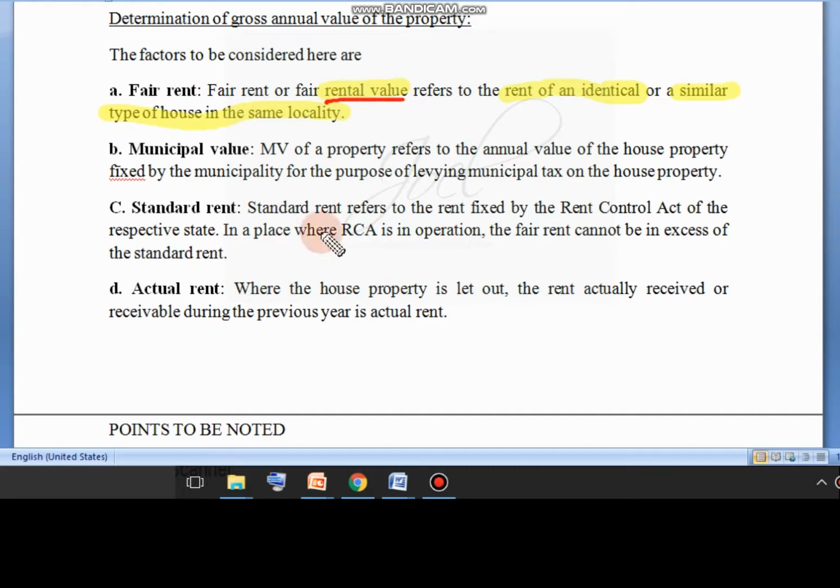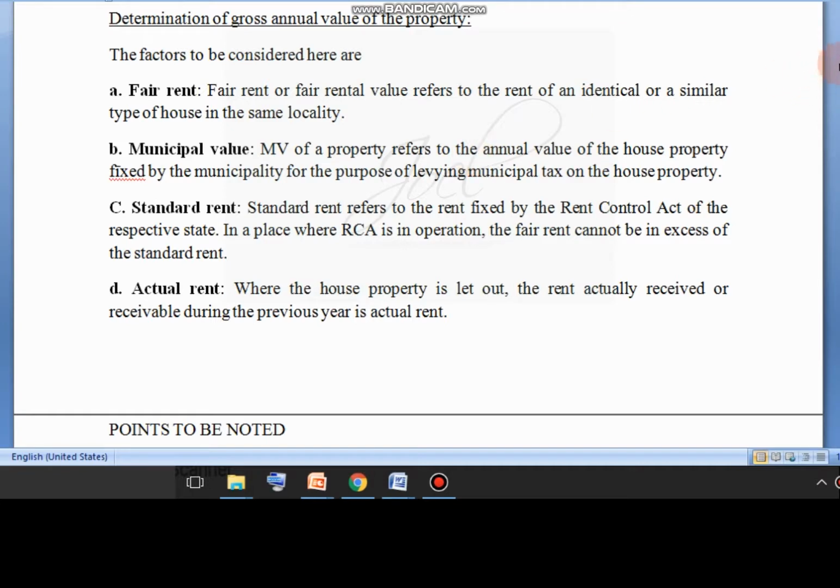In the same locality, if you have a similar house, for that particular building, how much rent you can get? That amount is considered as fair rental value.